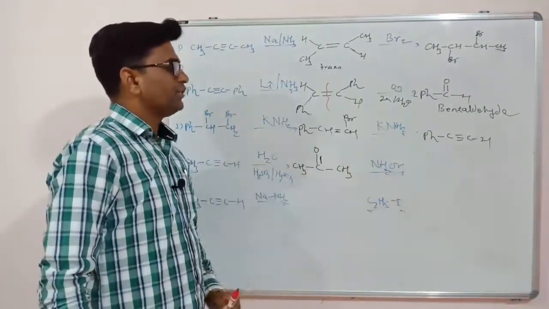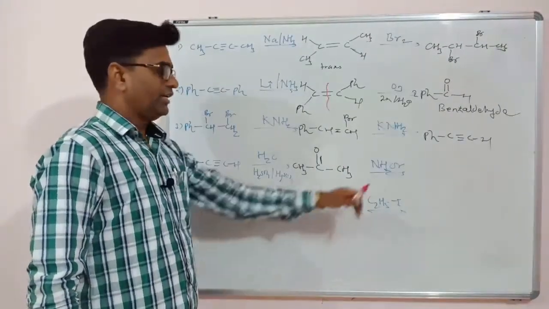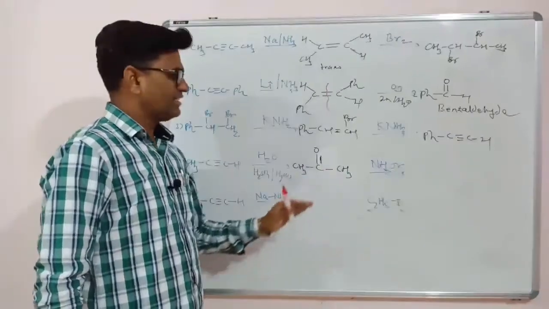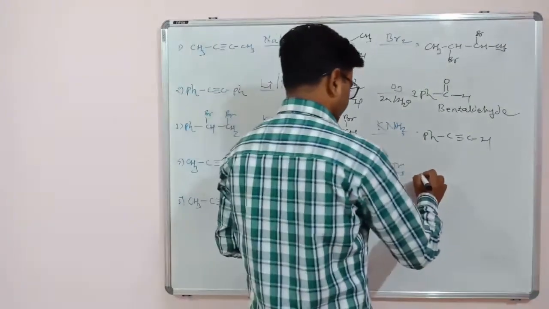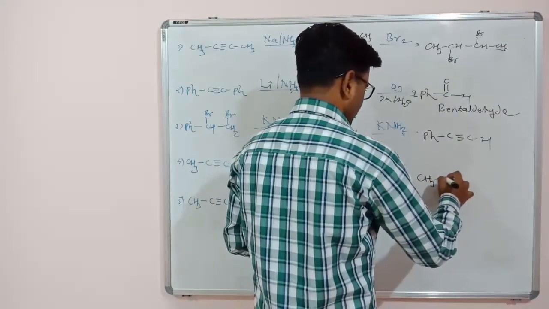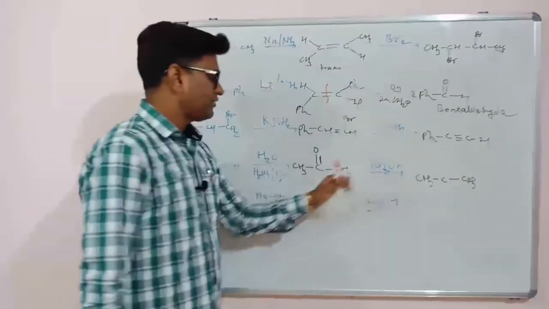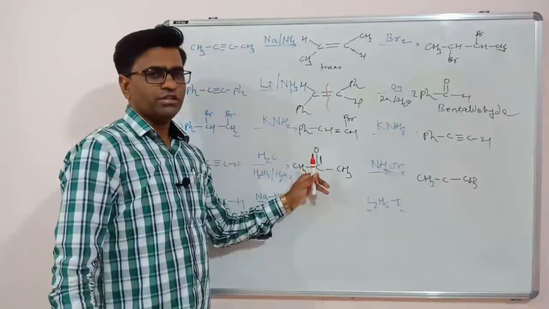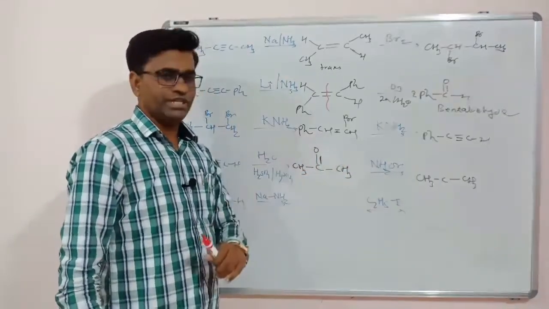Now here is NH2OH. This is hydroxyl derivative of ammonia. Hydroxyl derivative of ammonia. So in this case this is the addition reaction. This is very simple reaction. See here what will happen. CH3, CH3. So any ammonia derivative reacts with the carbonyl group very fast. So this is the carbonyl group and this is our ammonia derivative.